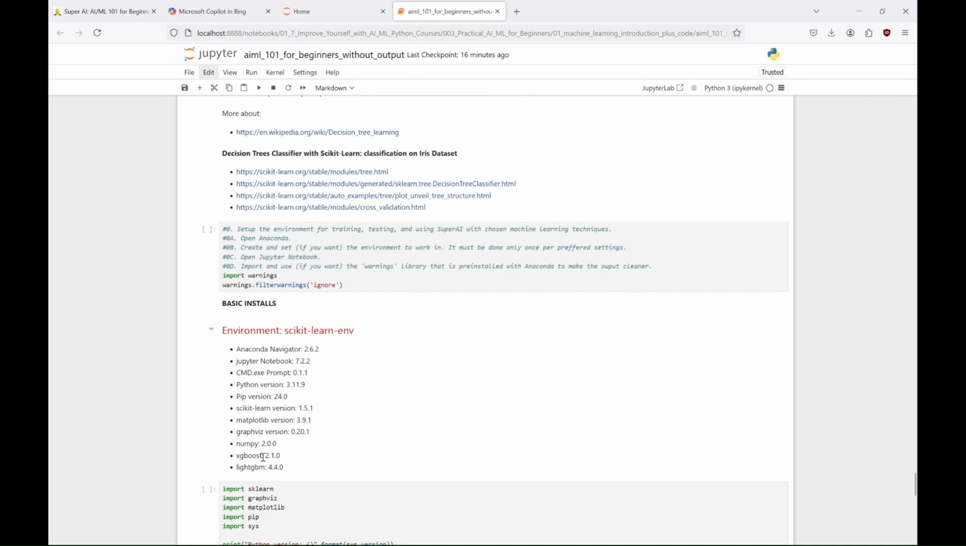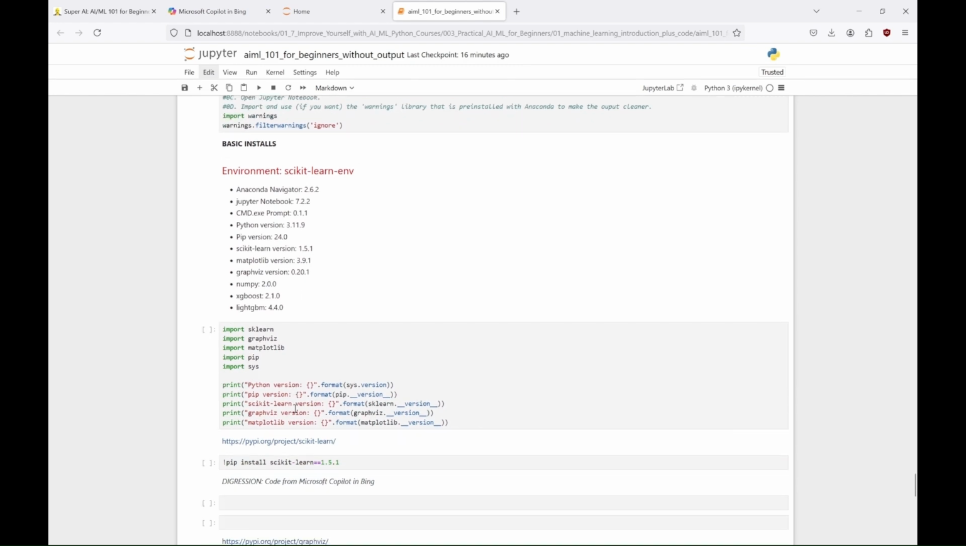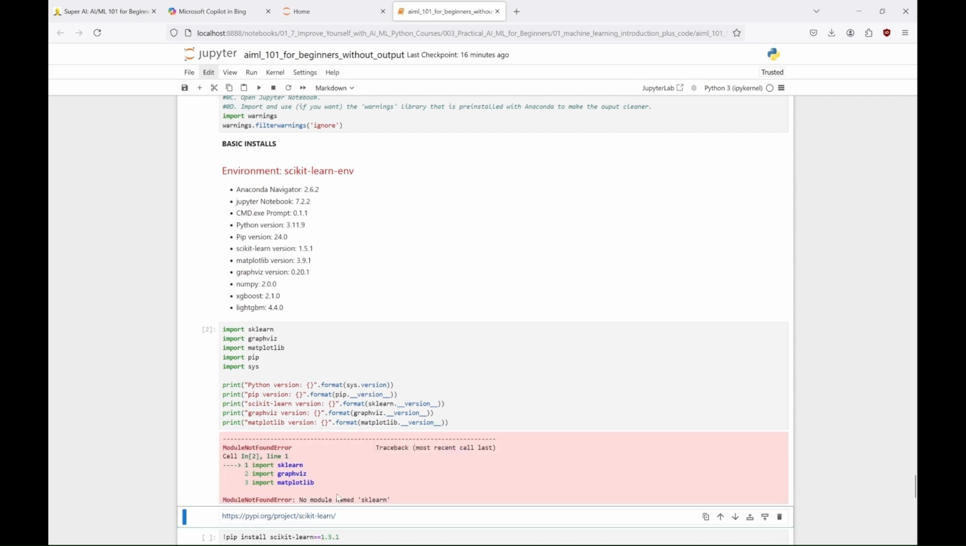So at first, we'll check if we have all the libraries and modules we need for this first program. We'll try to import them and see what versions of these libraries we have. I have all of these in one cell, but you can have each import and version check in separate cells. And as you can see, after we run this cell, we know that we don't have the sklearn module.